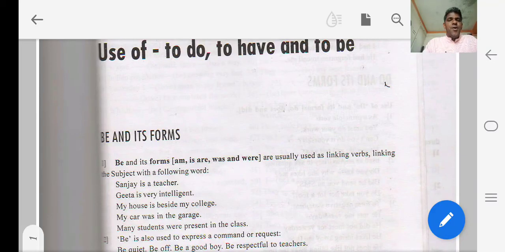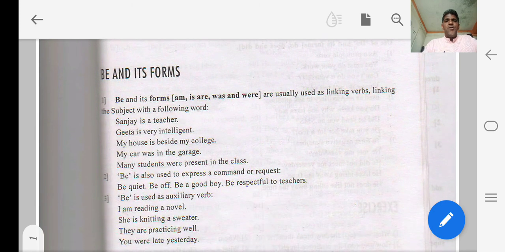Dear students, today we shall discuss use of to do, to have and to be. So, to do, to have and to be have different forms in different tenses, and the use of these forms differ according to the person and number of the subject with which these verbs are used. So first of all, we shall see the forms of to be and its usage.